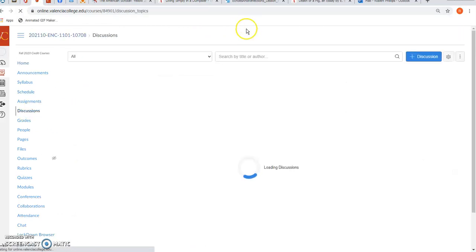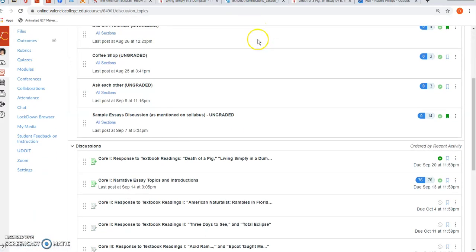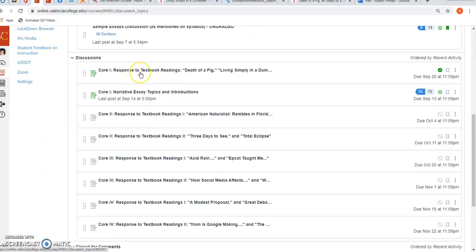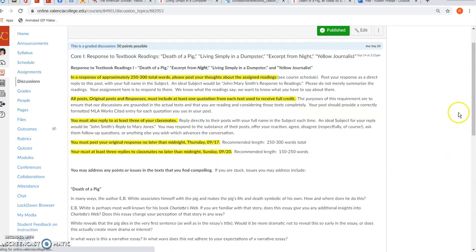So as we get back into Canvas here, to do your actual discussion assignments, you'll click into the discussions or get there however you want. And we have this one. This is what we're talking about. Response to textbook readings. So these are the questions that I present to you. You don't have to answer these questions.